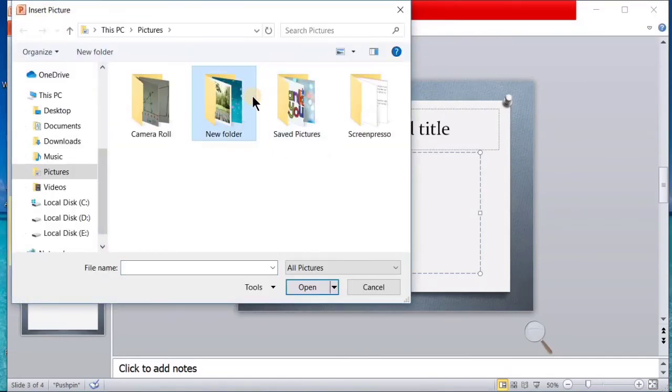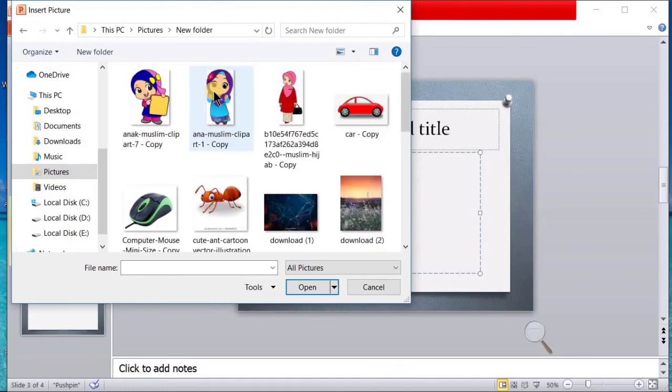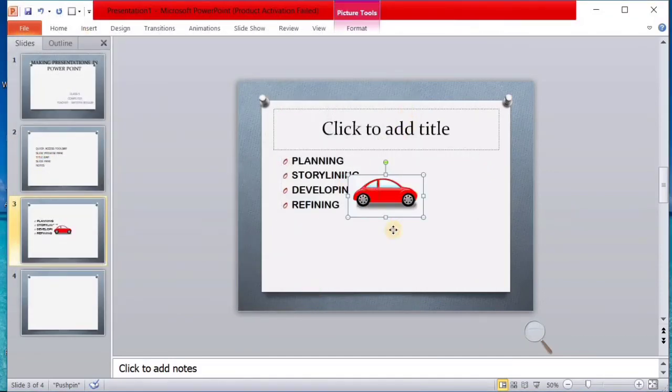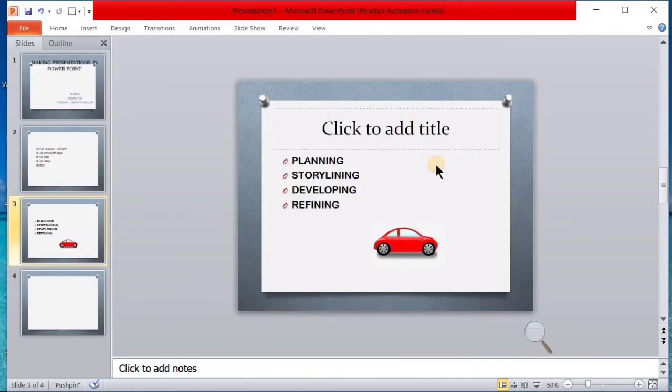How to insert a picture? Go to the Insert tab, click the Picture option, and in the picture option you have, in the computer you may have many pictures, right? If you want a picture of a car, I select the car, and I move the car in my slide to wherever I want. See, this is how we add pictures.